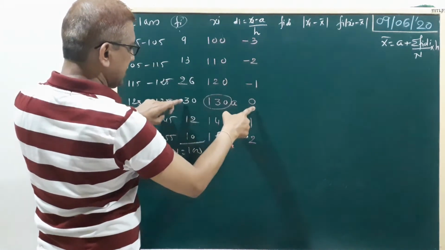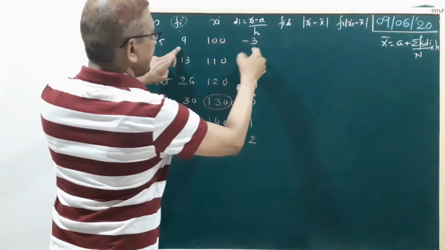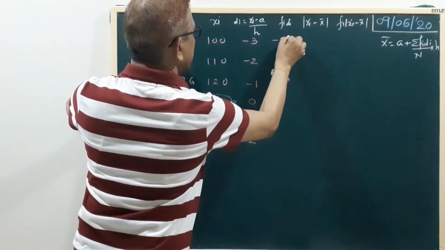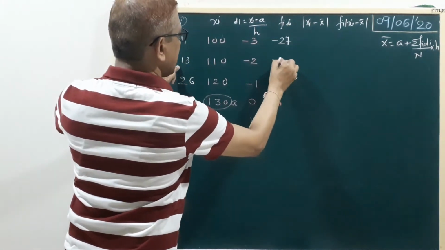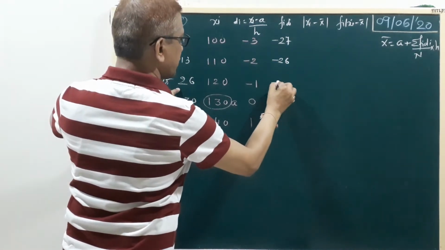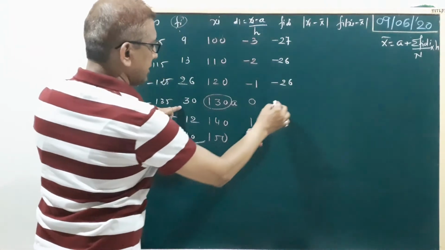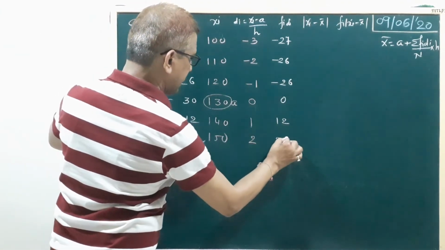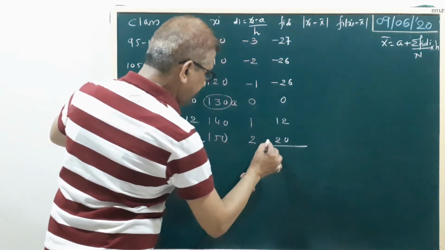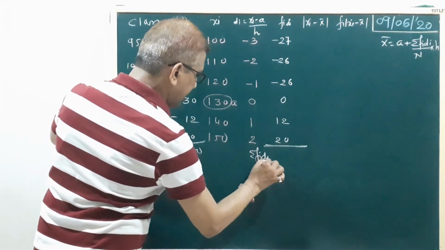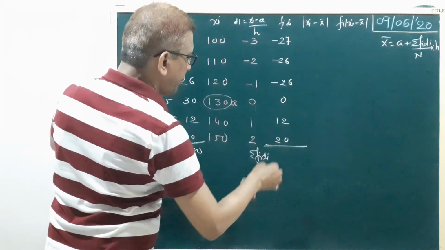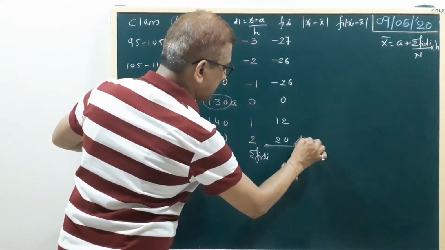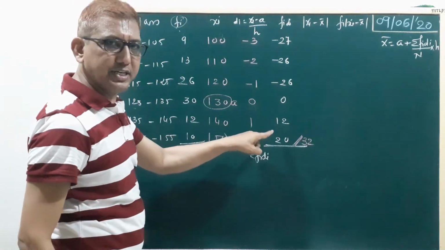Now fidi. 9 3s are 27. We write here minus 27. 13 2s are minus 26 and 26 1s are minus 26. Here 0, 12 1s are 12 and 10 2s are 20. Clear? Here we write sigma fidi. First we calculate the sum of these two numbers, we write here 32. This is your positive number.